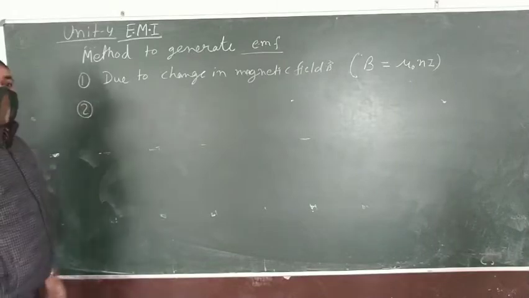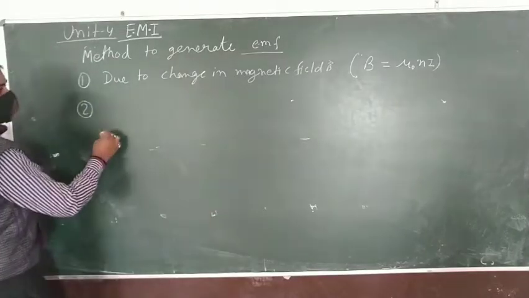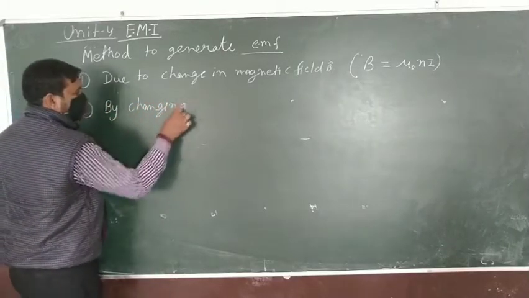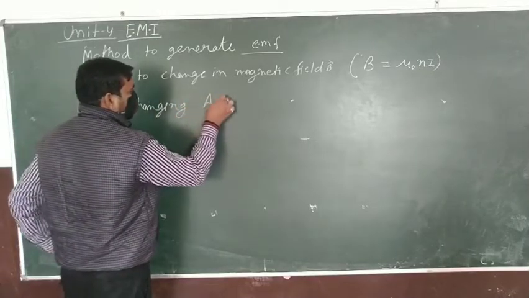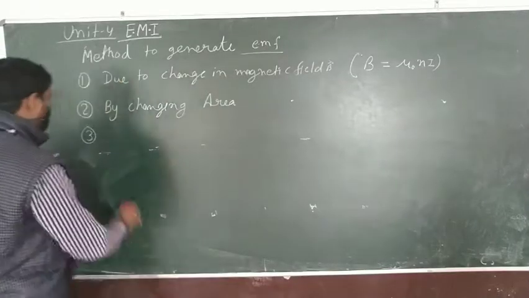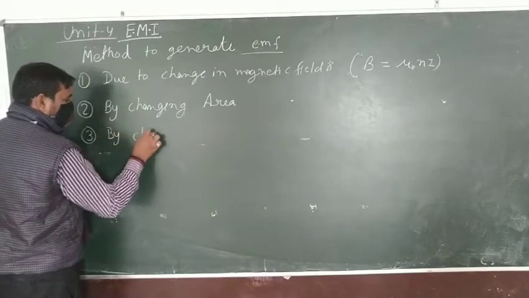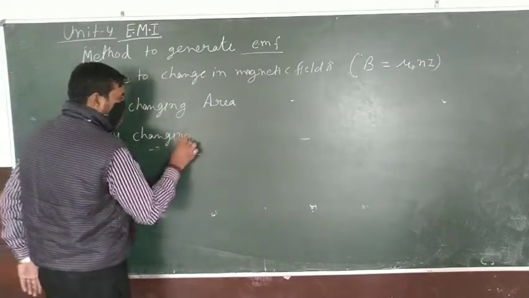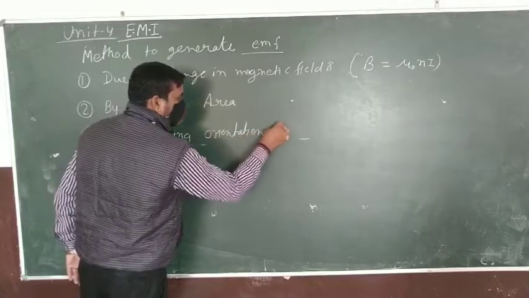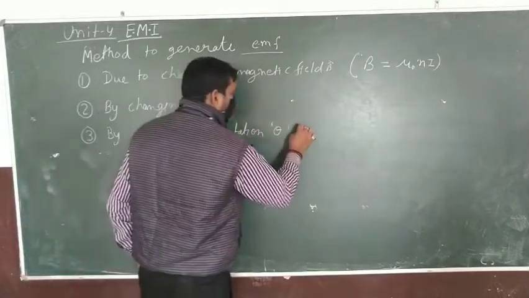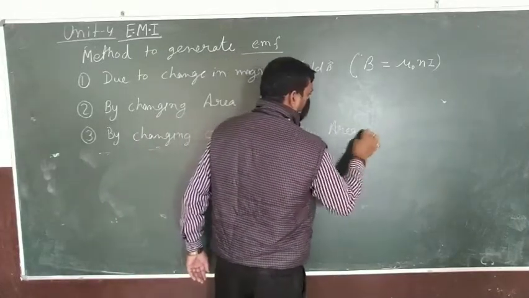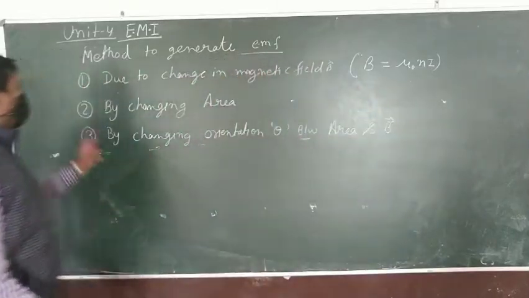Second, by changing the area of the loop. And third is by changing the orientation of the magnetic field, or we say the angle between loop area and magnetic field. These are the three methods.